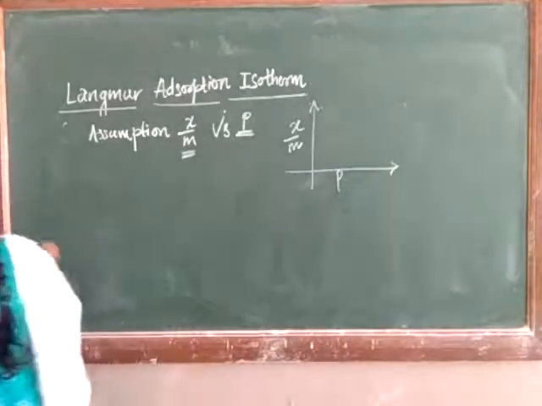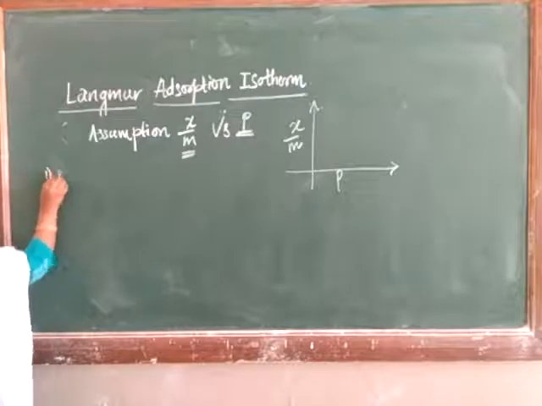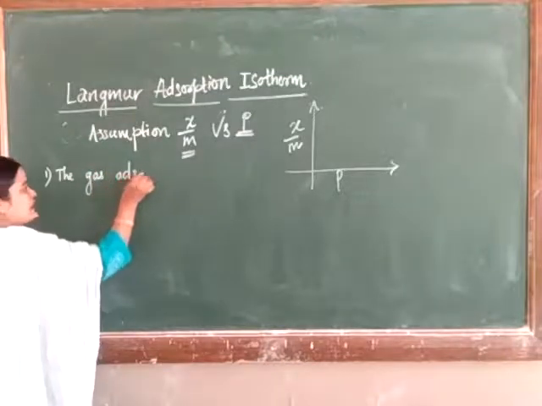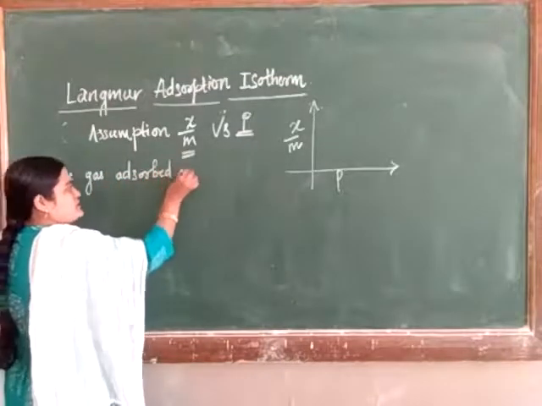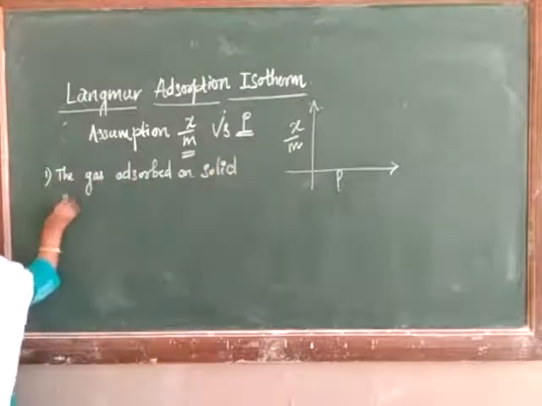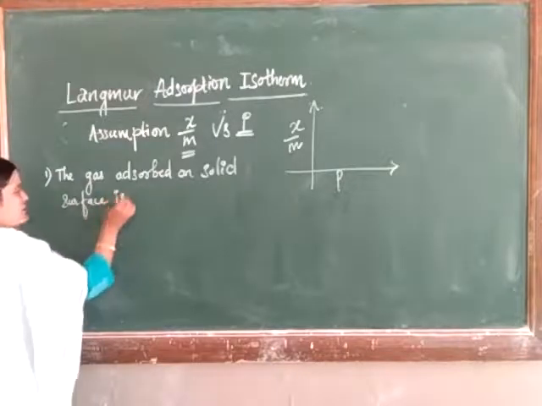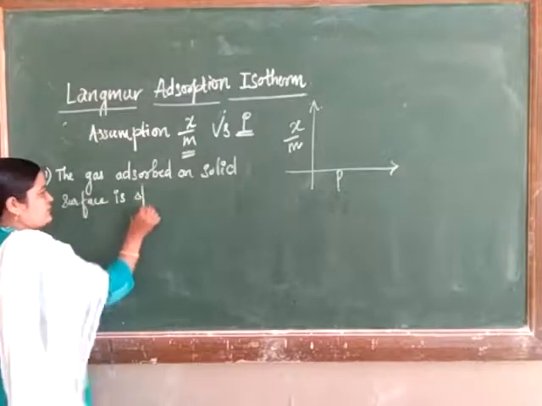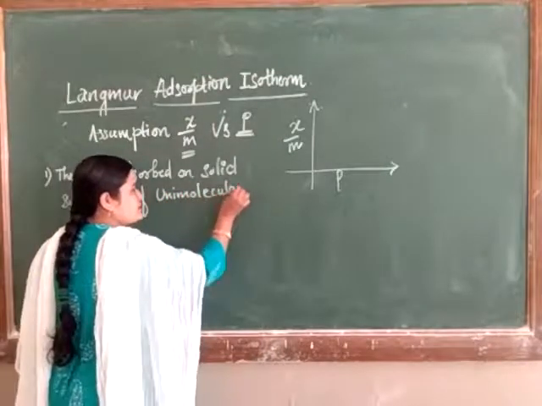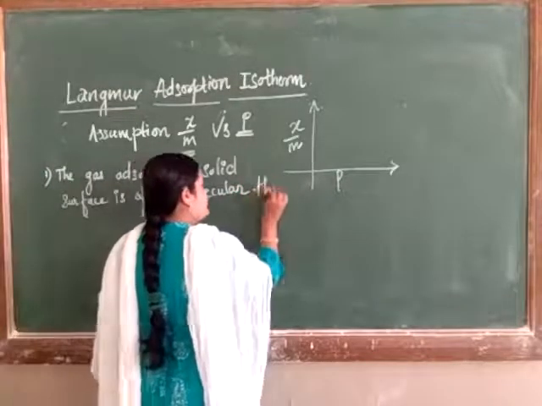First, the gas adsorbed on the solid surface is of unimolecular thickness.